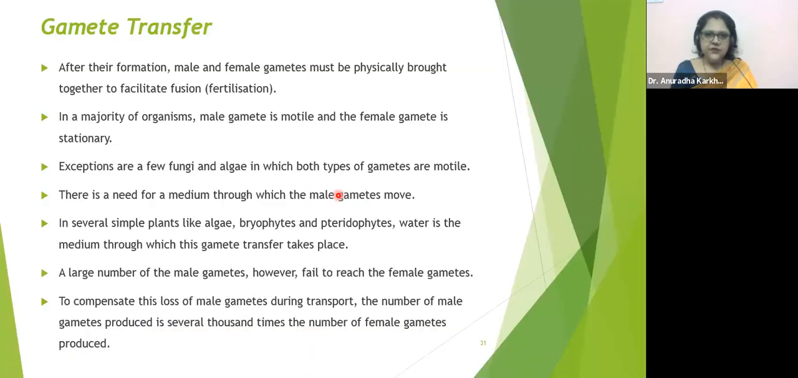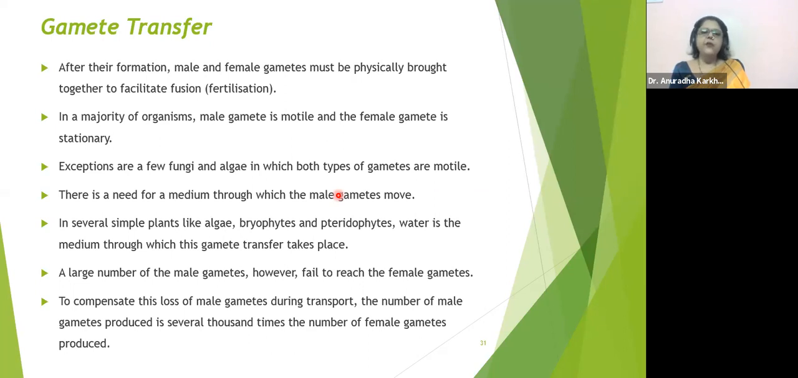Okay, the next process is gamete transfer. So how are the gametes going to be transferred? See, after their formation, male and female gametes must be physically brought together to facilitate fusion, which is called fertilization. In a majority of organisms, male gamete is motile, female gamete is stationary. In majority of organisms, male gamete is motile. We know, even in human beings, the spermatozoa is motile. Exceptions are few fungi and algae in which both types of gametes are motile.